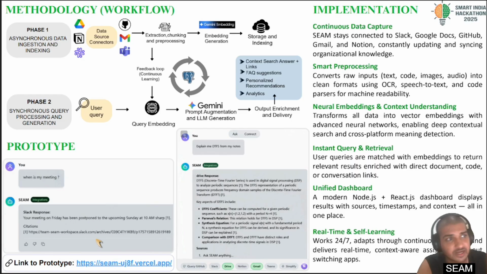The user workflow is that once the user logs into the platform, it connects all these various platforms such as Google Drive, Notion, Slack, GitHub, Gmail, and MS Teams. All the content and data from these platforms are extracted, broken down into chunks, and then saved. Then upon getting a natural user query using RAG, retrieval augmented generation, the user would get their desired results.